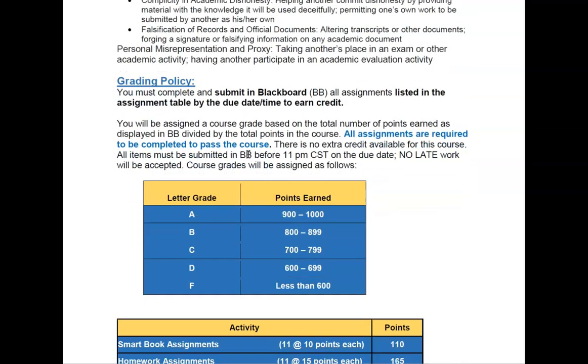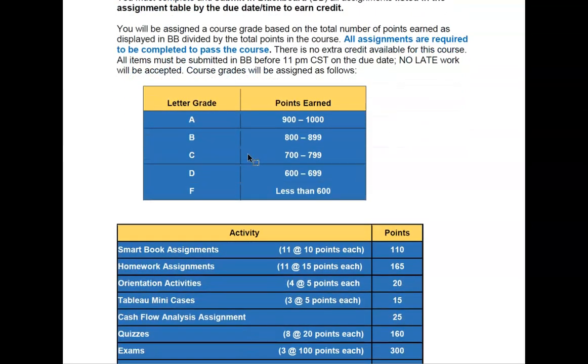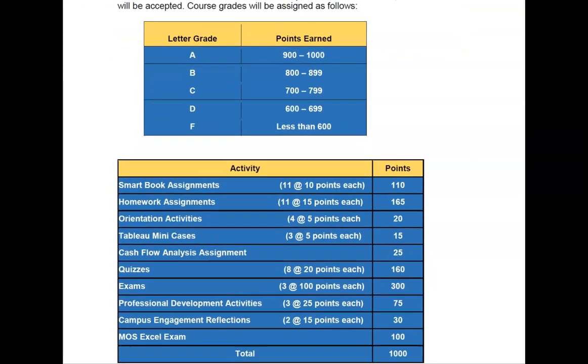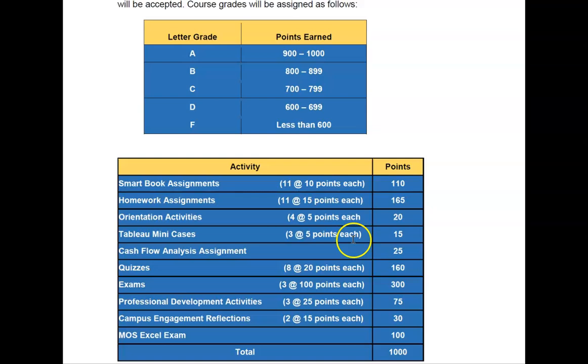I'm going to let you check everything else out. Here we've got, everyone's always interested in the grade, and we've got pretty much the standard grading scale. We're based on 1,000 points.